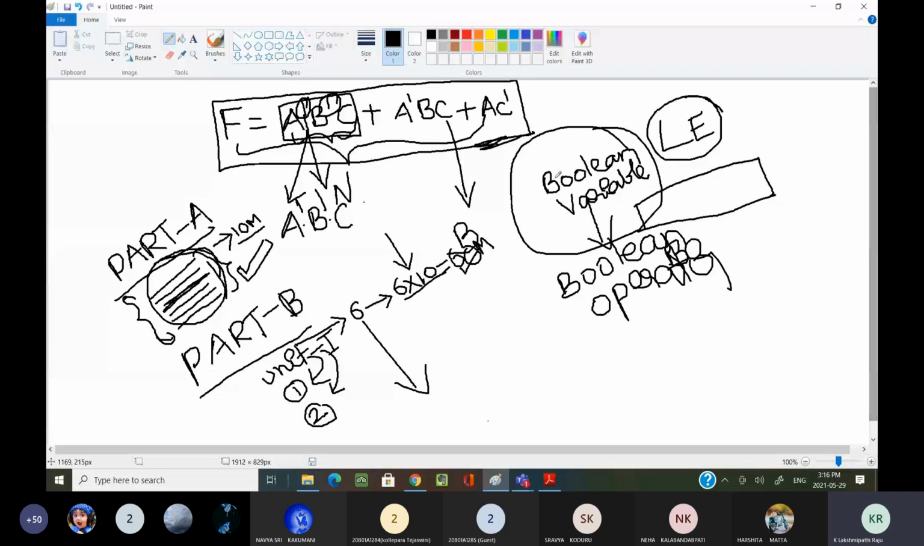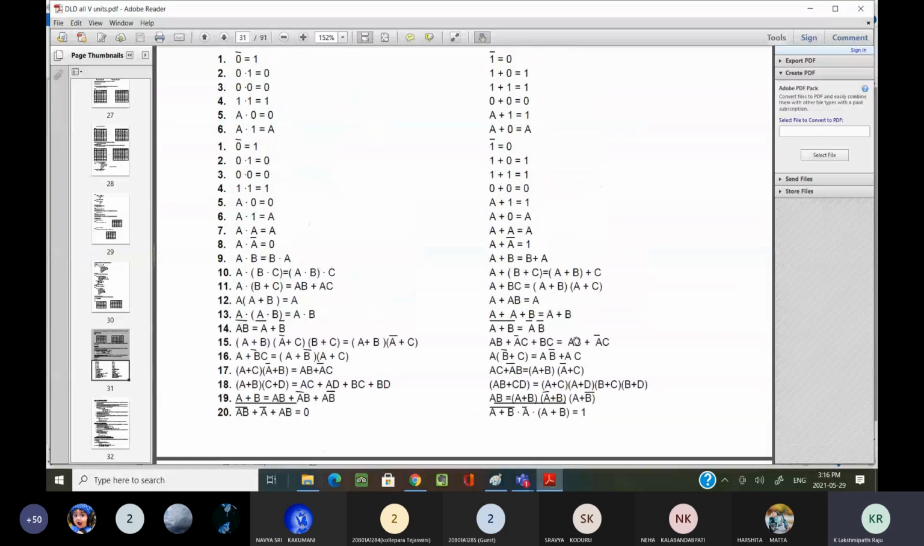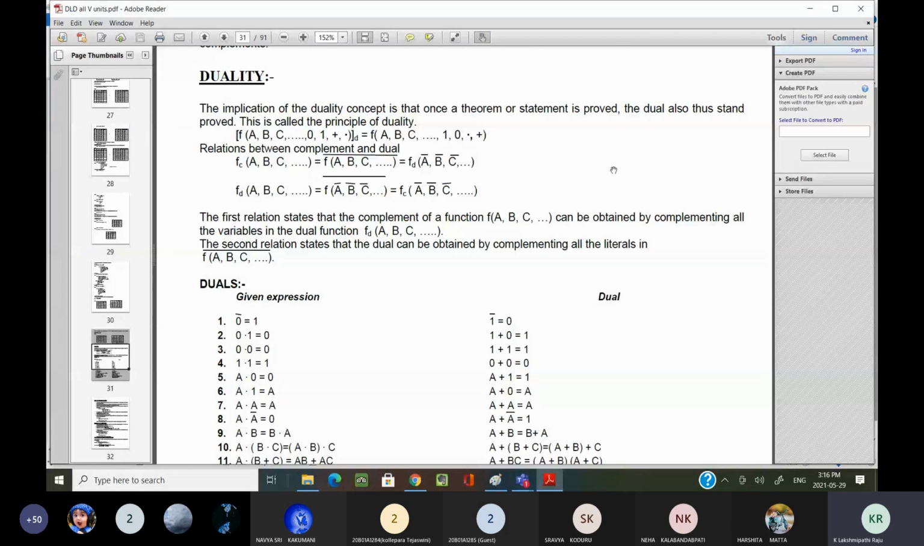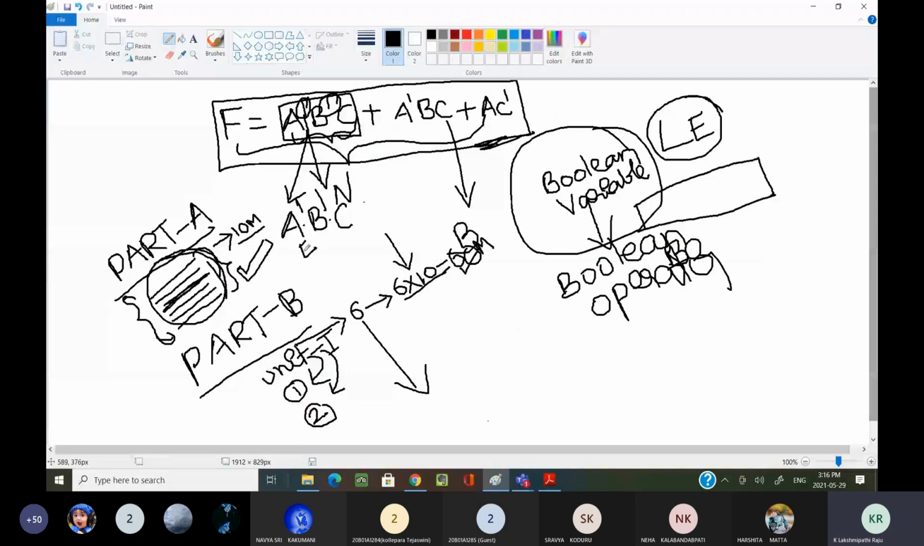Because sometimes I have not explained duality property. Please note it down. That is there in the material. Don't worry, I can forward this material to you. In the same way, duality property also. Sometimes you may get one question in part A of your external examination: explain about duality property, can you give me some example? Like that he may ask. Everyone, are you understanding what I'm saying?